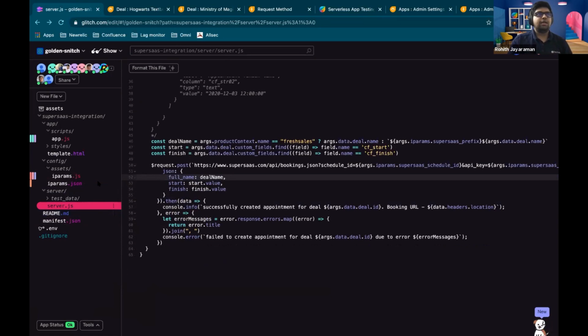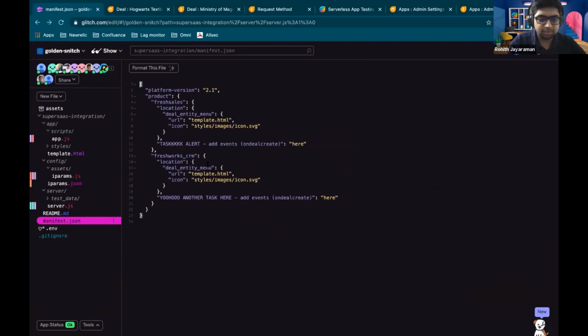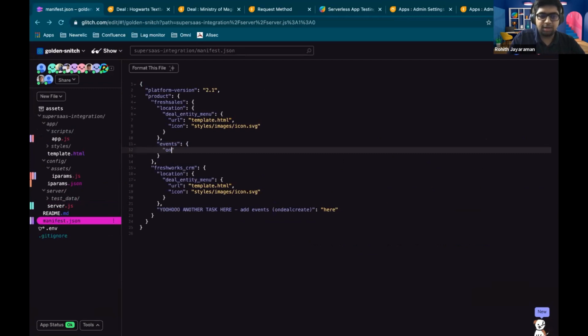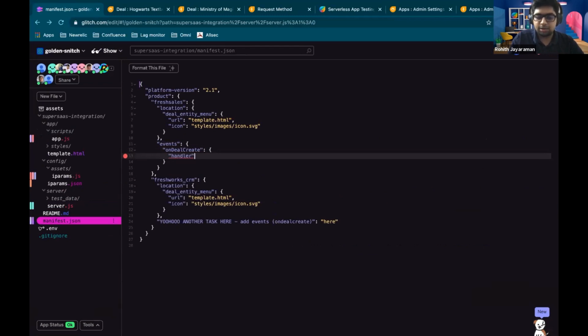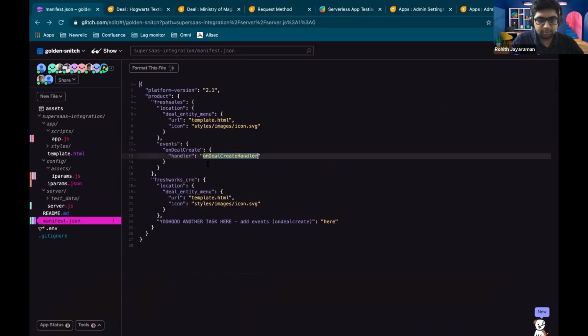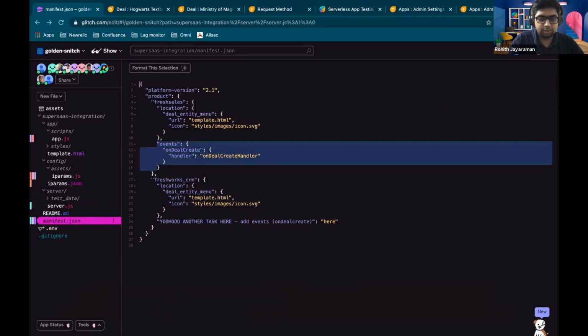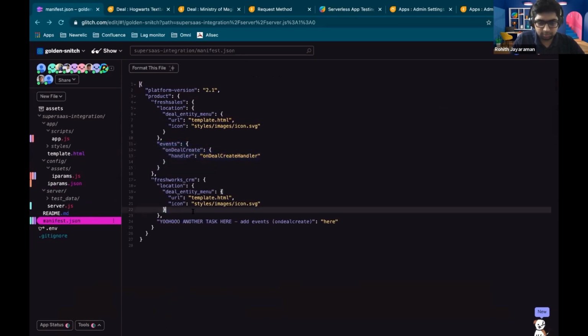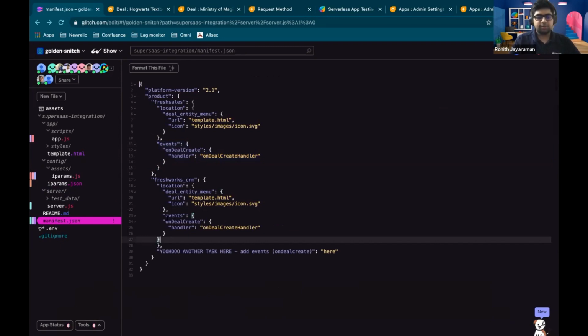So, the last part is obviously like we just need to change the manifest. So we already have this here. So we just need to add the events. So I'm going to say events, and then whatever deal we need. So on deal create, and you can say what the handler is going to be. So whatever the name of our function is, the name of the function is on deal create handler. Right. So this is all that we need. And we're going to do the same thing for Freshworks CRM as well. So yeah, that's basically it.